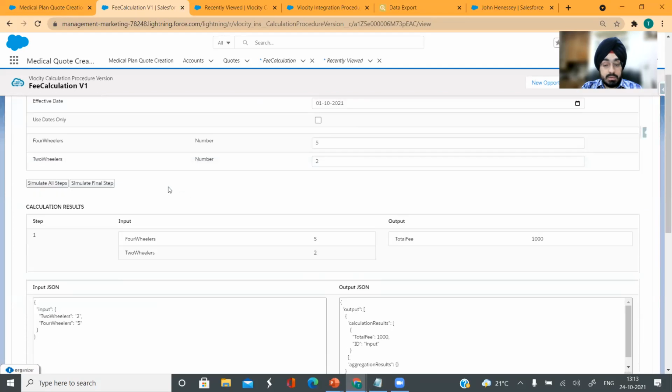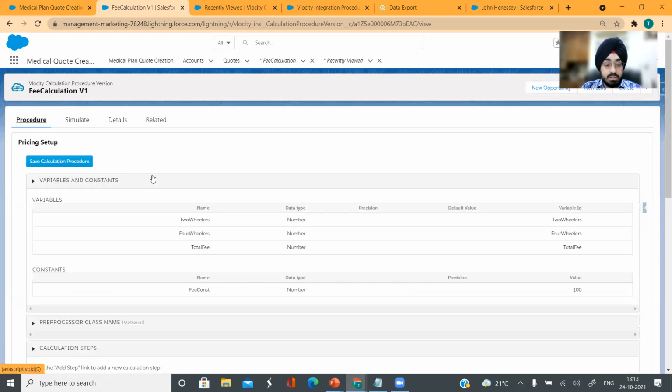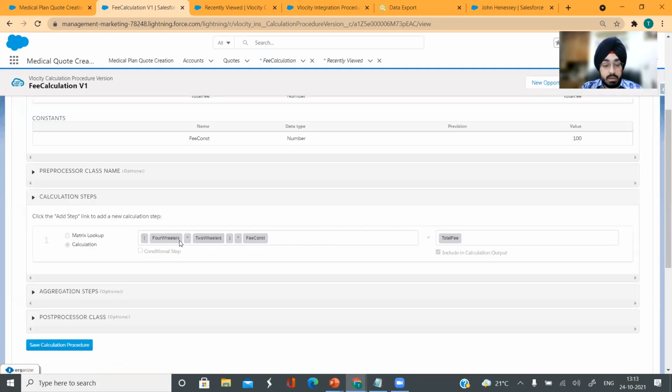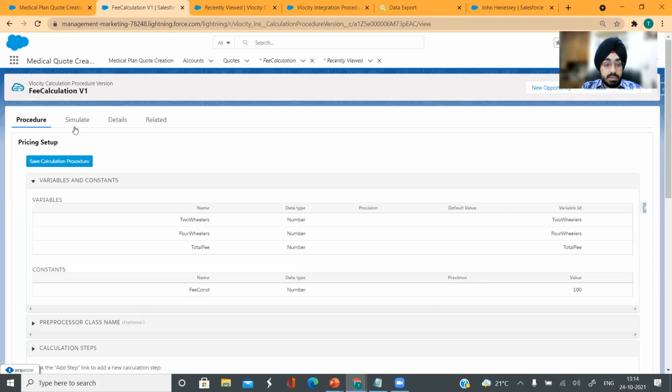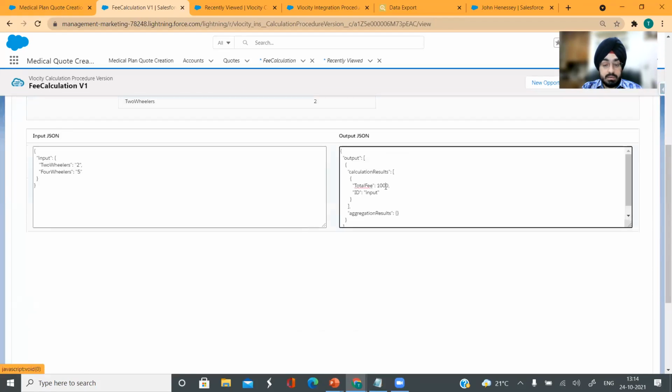And how is it coming out to be 1000? If you want to check, you can go here: 5 plus 2 is 7, multiplied by our fee constant, which is 100. So we are getting 1000 in the total fee. And since I've included this in the calculation output, I am getting that result right here.